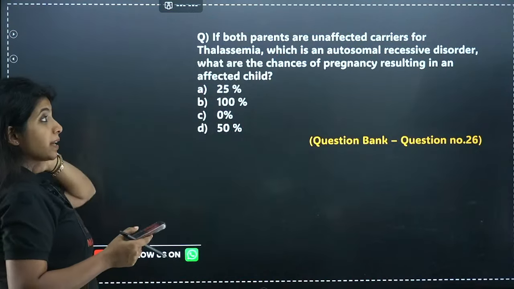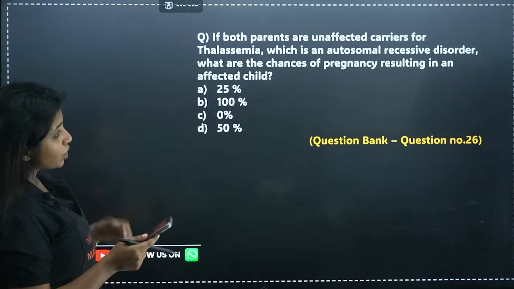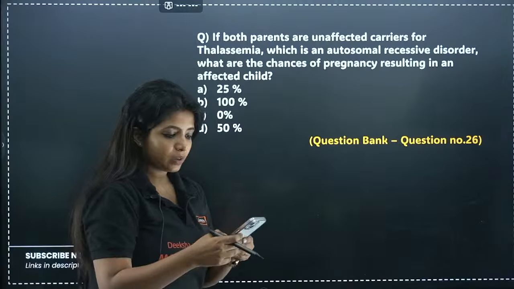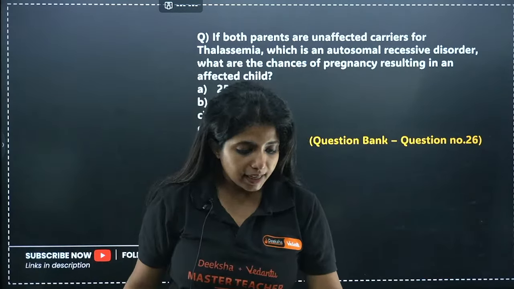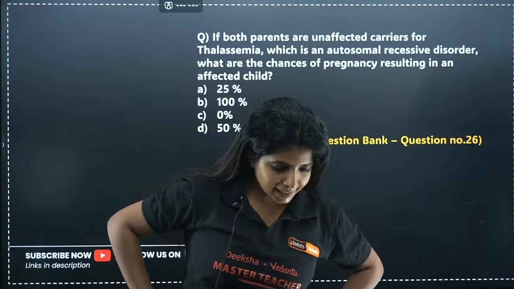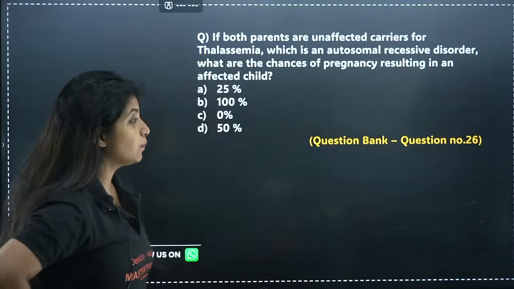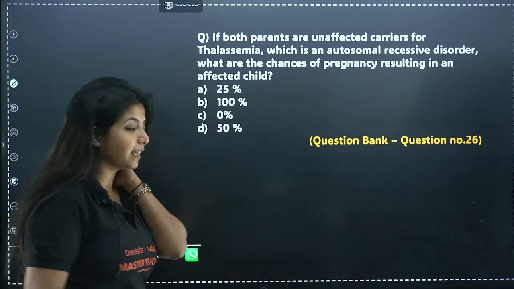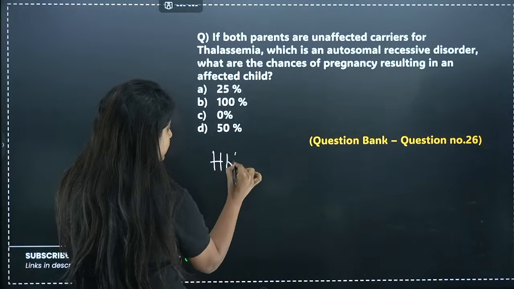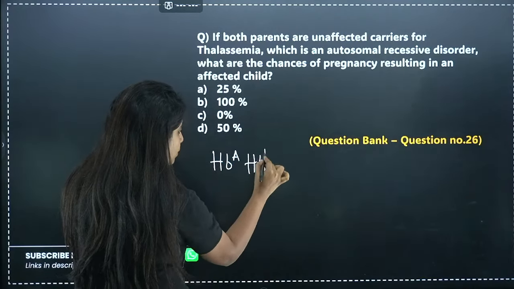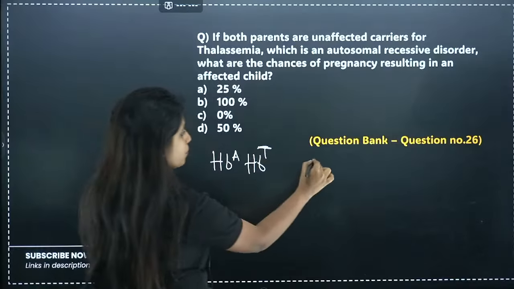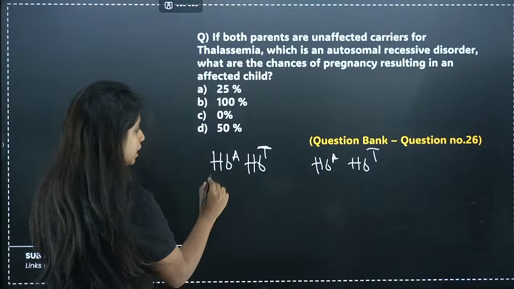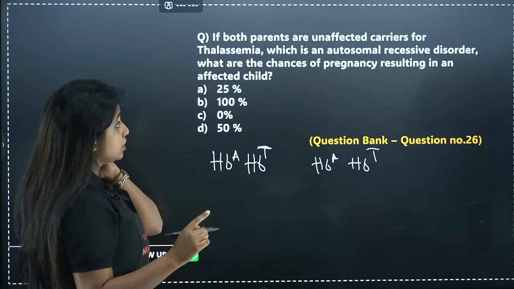If both parents are unaffected carriers for thalassaemia, which is an autosomal recessive disorder, what are the chances of pregnancy resulting in an affected child? If both of them are unaffected carriers of thalassaemia, basically a normal gene is there, and to be a carrier they need to have the carrier gene also. So HBA, then HBT. This is a carrier. Now you are asked, what are the chances of pregnancy resulting in an affected child?